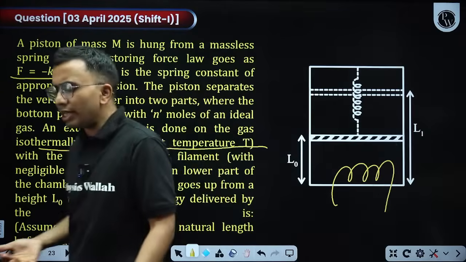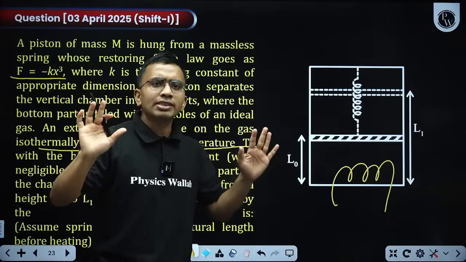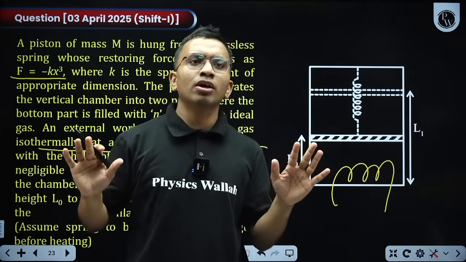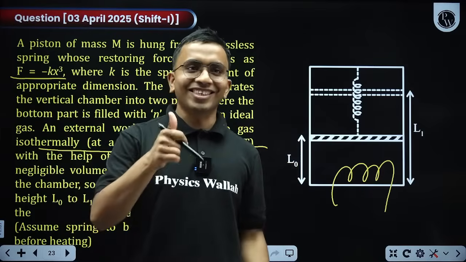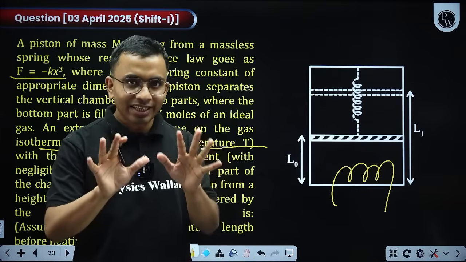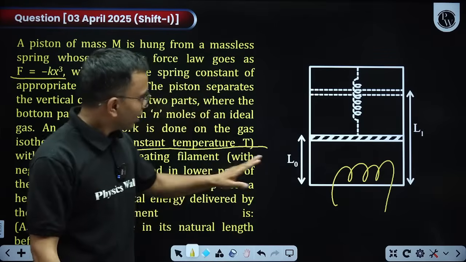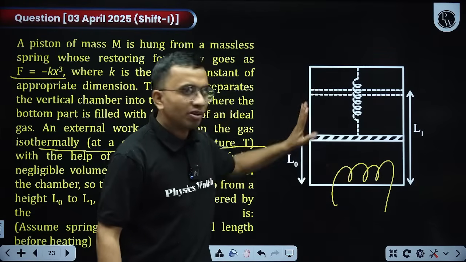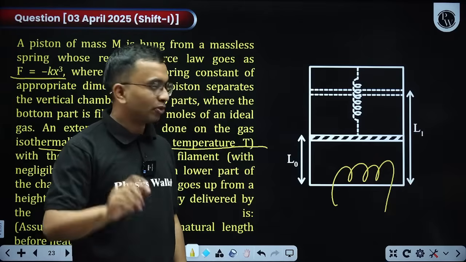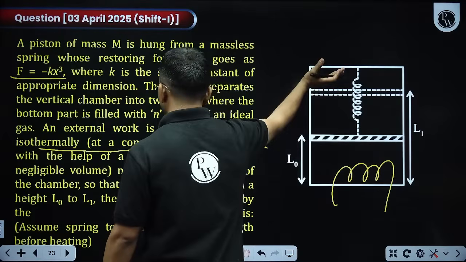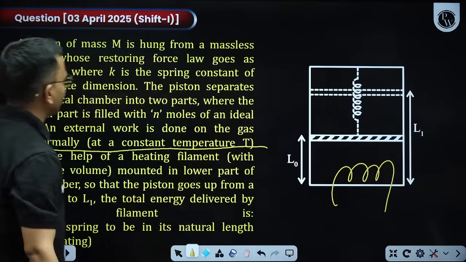Now how much energy, where will the energy go? Just see this conceptually, just logic. If the question is too long, the answer would be simple. So just see where and how the energy will go. First, energy will be stored as spring potential energy. Next, this piston is rising, so gravitational potential energy of the piston.